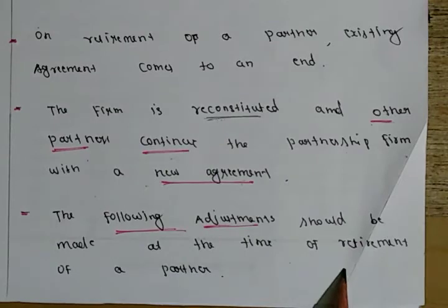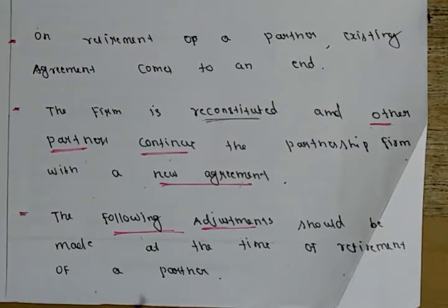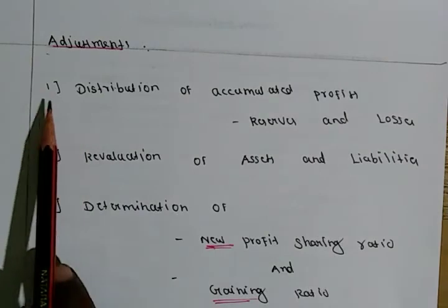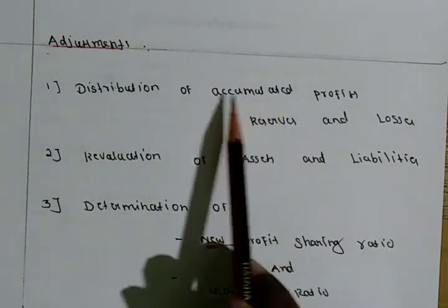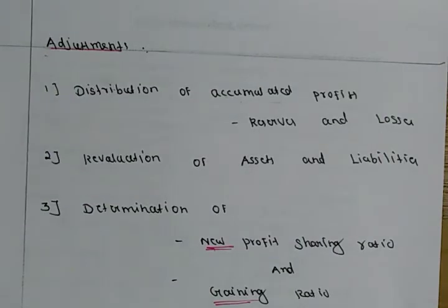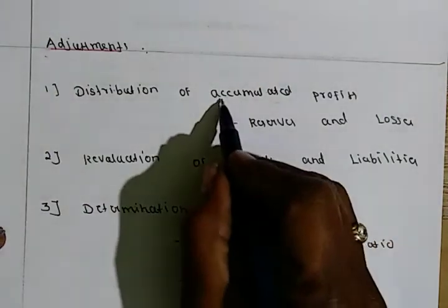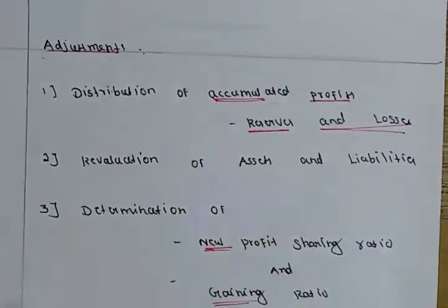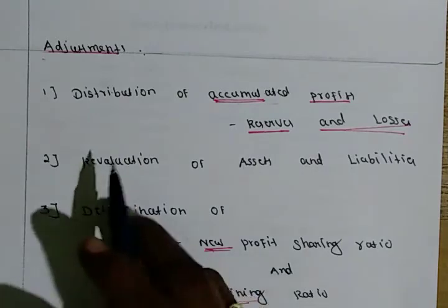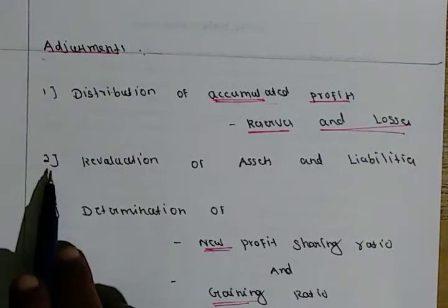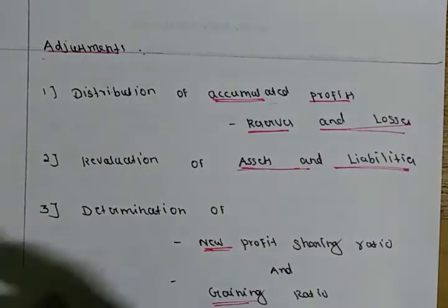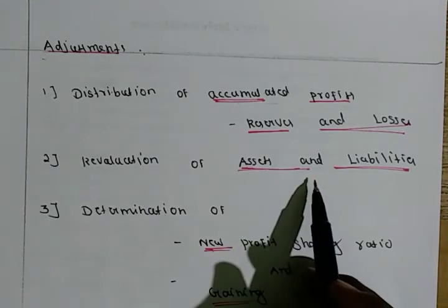At the time of retirement of a partner, the following adjustments should be made. So these are the adjustments. First one is distribution of accumulated profits and reserves and losses. Accumulated profits and reserves and losses should be distributed among the existing partners. And the second adjustment is revaluation of assets and liabilities. So you have to revalue assets and liabilities of the partnership firm.